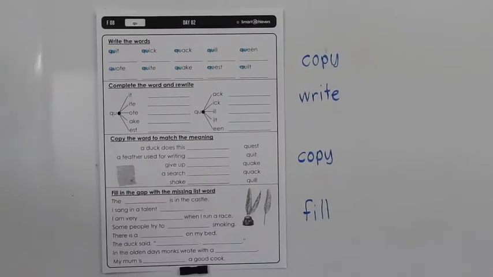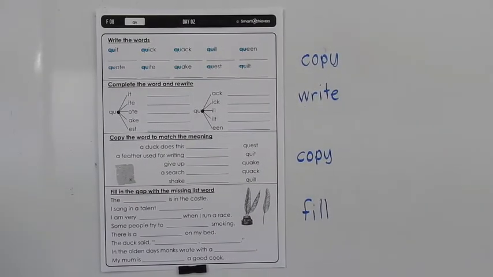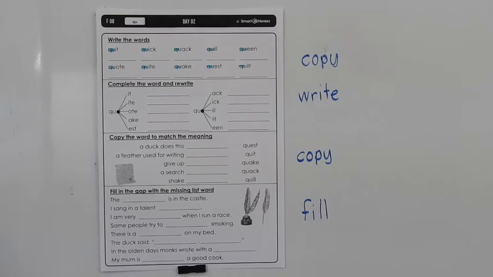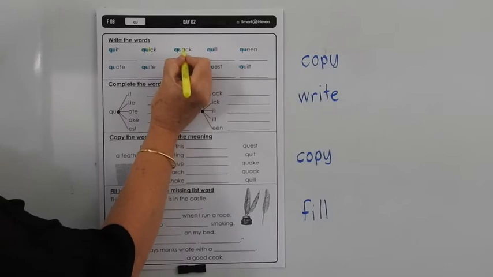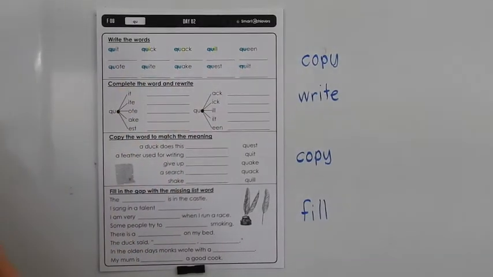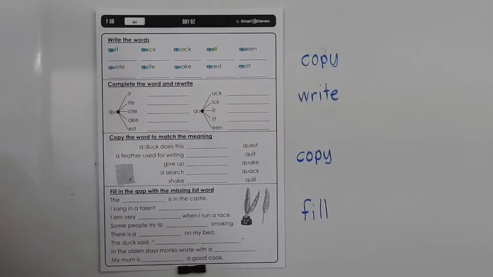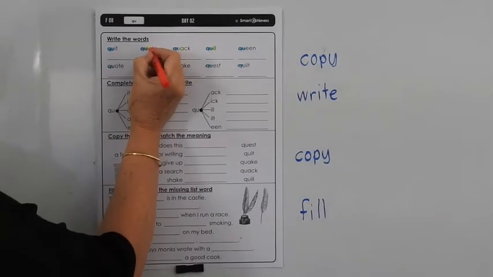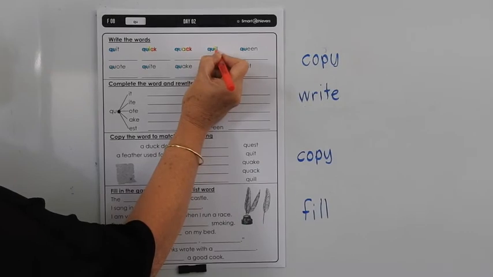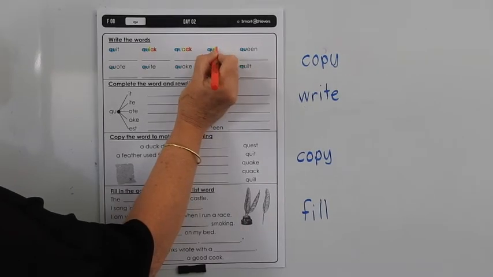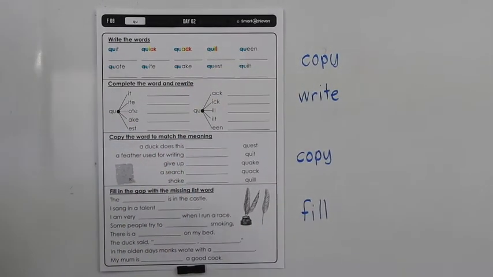There's quite a bit of revision in this list too. So you can see if we have a short vowel, short vowel, short vowel, we know to put a CK after it, after a short vowel sound. And if it's a short word with a short vowel sound that ends with L, we know we have to put 2 L's in there.